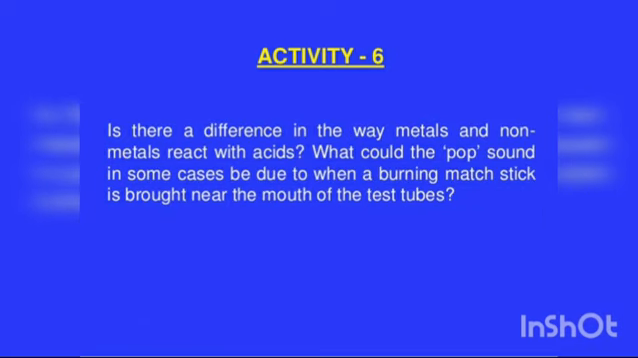Now what do you observe, children, by using different chemicals? Is there any difference in the way metals and non-metals react with the acids? What could the pop sound in some cases be due to when a burning matchstick is brought near the mouth of the test tube? Yes. You must have found that non-metals generally do not react with acids, but metals react with acids and produce hydrogen gas that burns with a pop sound. So these are some reactions that form with acids. Okay, children.